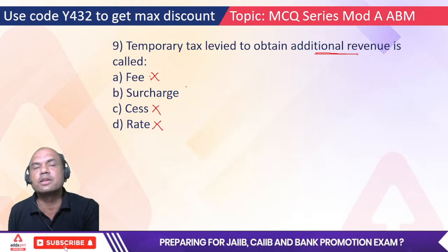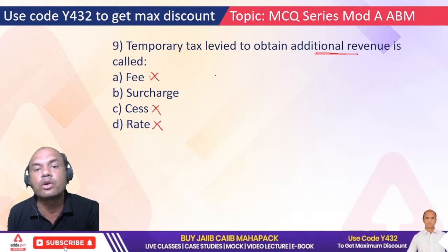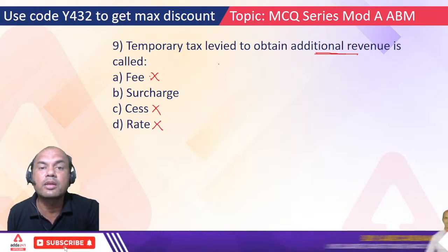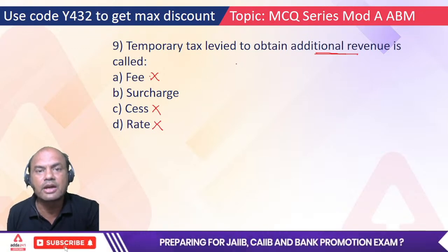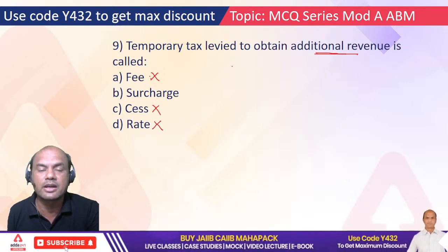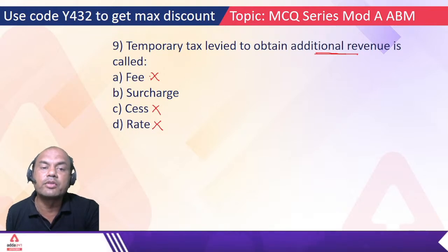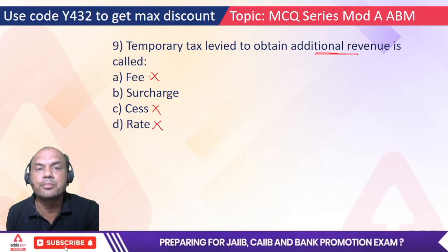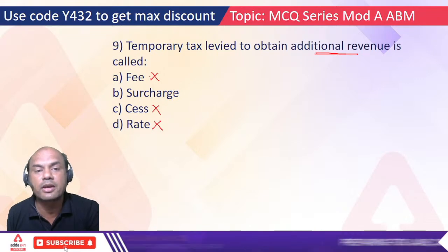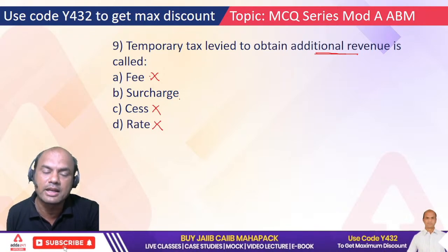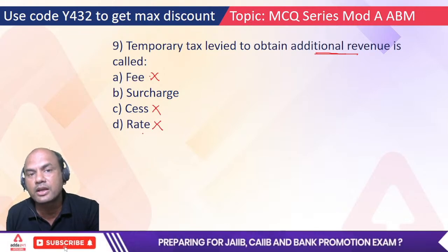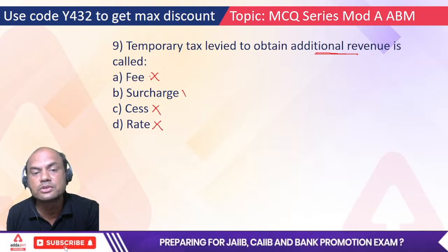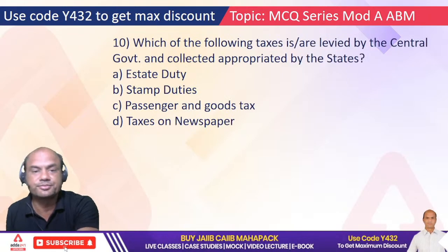Why surcharge? Because remember, surcharge is levied for the shorter period. Shorter period means, for example, let's say the oil prices, if they go up nowadays, they are almost 110, right? So whenever there is a Russia war, then government will do what? They'll apply a surcharge on that for temporary period. Now surcharge can be removed at any time, but the rate given of the taxation can't be removed anytime. Okay, that's why surcharge is used for the temporary phase.